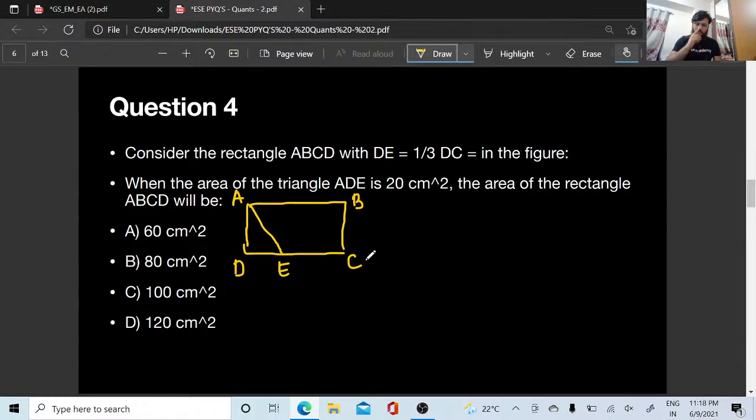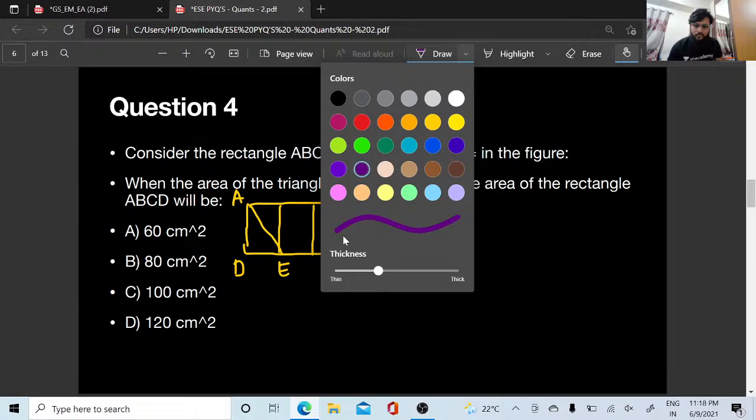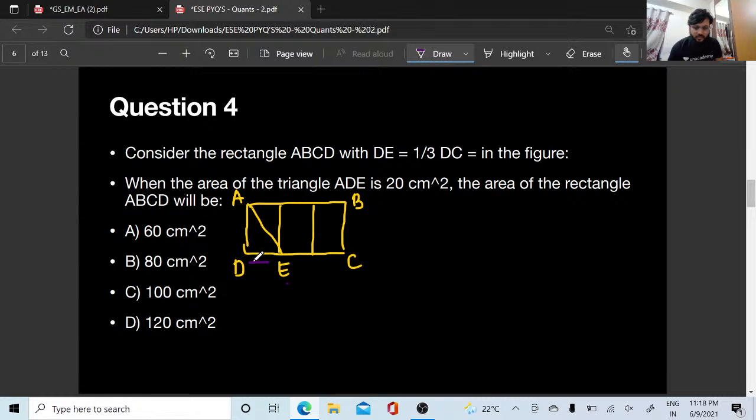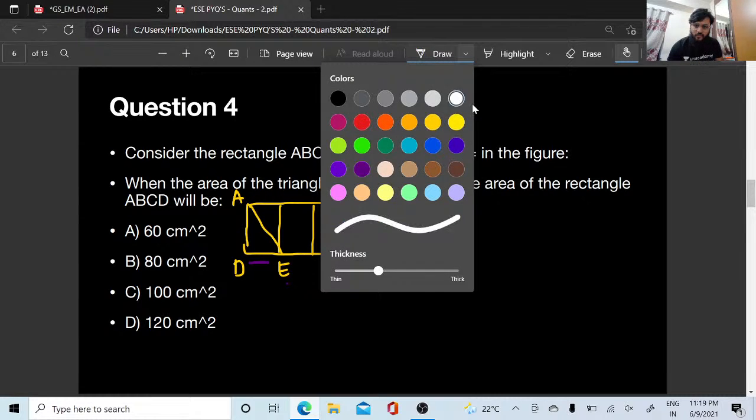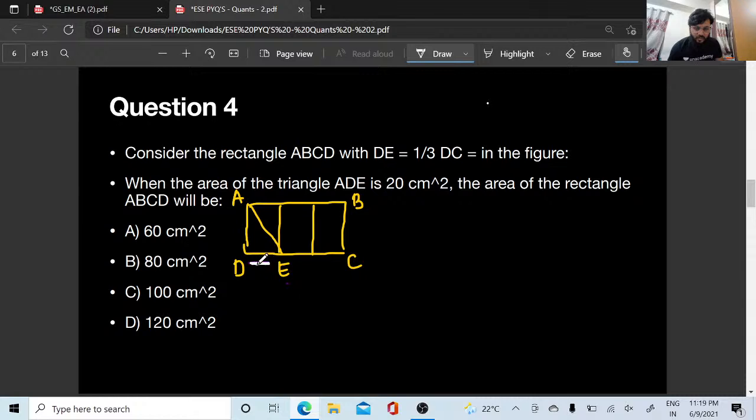Okay, yes. So you can see here, this is like this. So if I draw a perpendicular here also, what they have told, DE is 1 by third of DC. Yes or no? So I can make this three parts. This part DE, this part DE over here. Let me take a different color. You guys can see this part is actually one part of the total third part, right? This is 1 by third of DC, right?